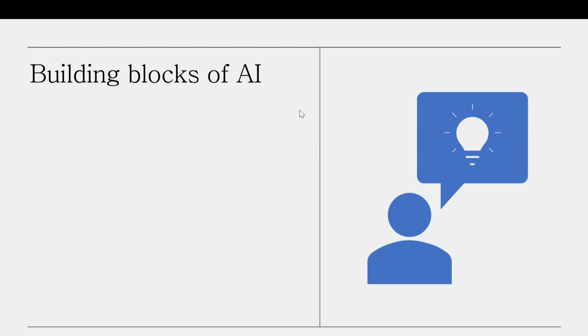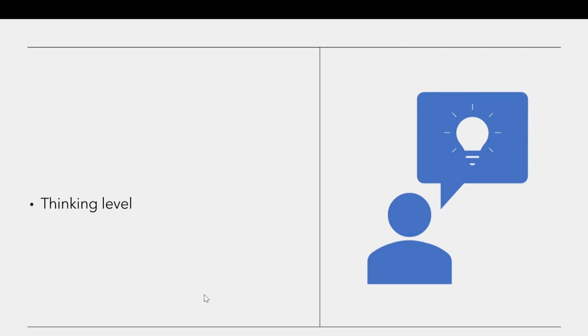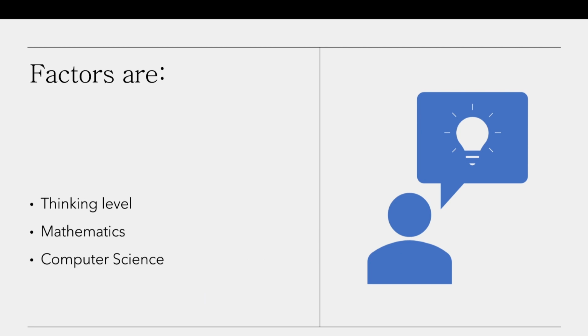Let's discuss now the building blocks of AI. In this concept, we are going to further highlight what components AI is made of, what things actually build AI devices. These are nothing but the internal components of our mind that are essential to establish intelligence, and these factors are thinking level, mathematics, computer science, and neuron study. Let's discuss this in detail.